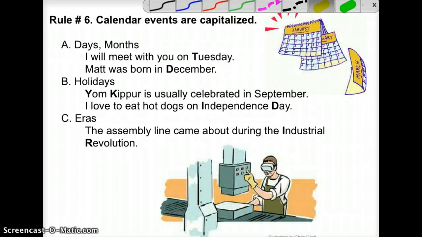Rule number 6, calendar events need to be capitalized. Days and months like Tuesday and December. Any specific day or any specific month needs to be capitalized. Any specific holiday like Yom Kippur, the Y and the K get capitalized. Or Independence Day, the letter I and the letter D. And probably the most tricky part, a part that a lot of people forget, is a specific era gets capitalized as well. Here's an example. The assembly line came about during the Industrial Revolution. The letter I and the letter R, because it's a specific era, get capitalized.